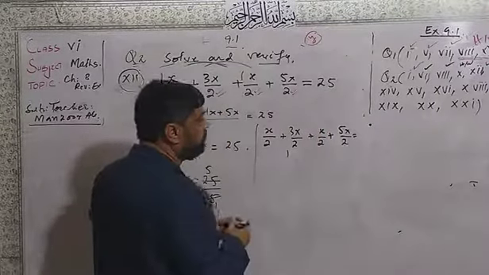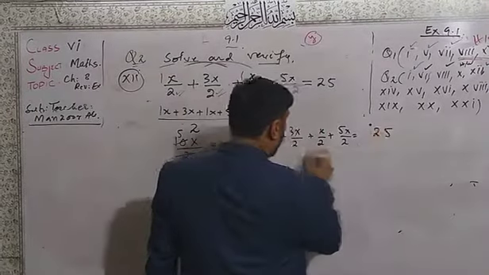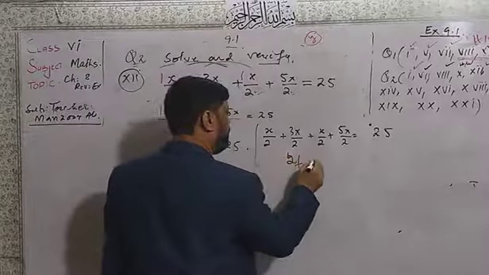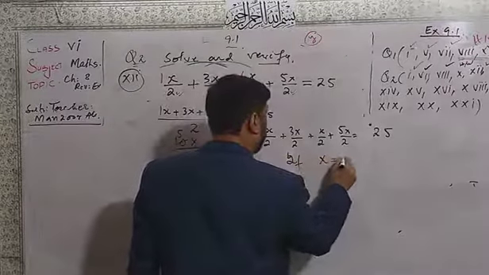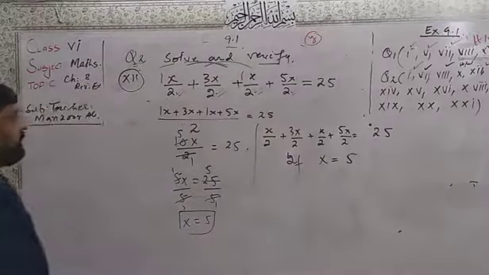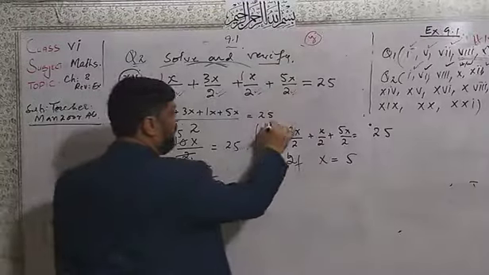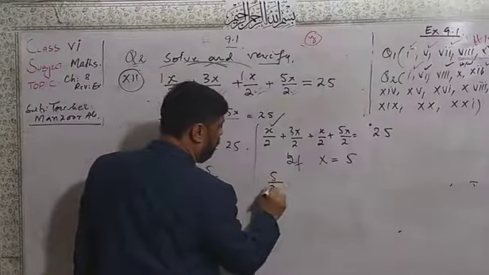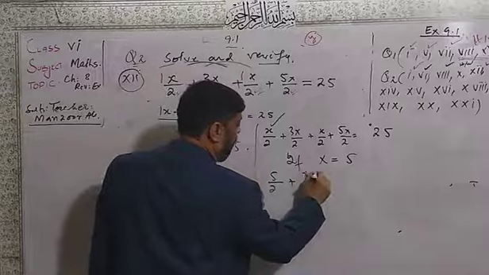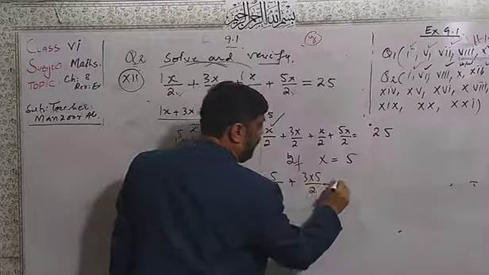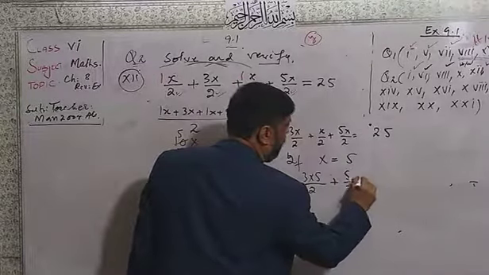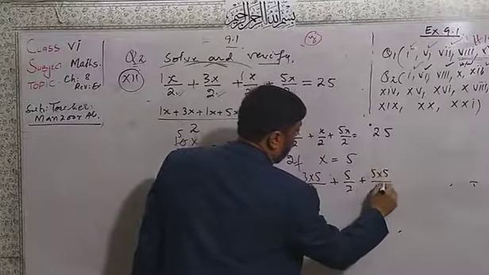If x is equal to 5, I replace the x: 5 over 2, here 3 multiplied by 5 over 2, here 5 over 2, here 5 into 5 over 2.